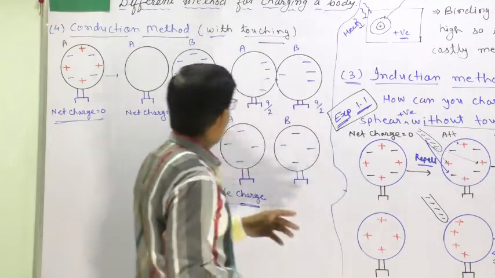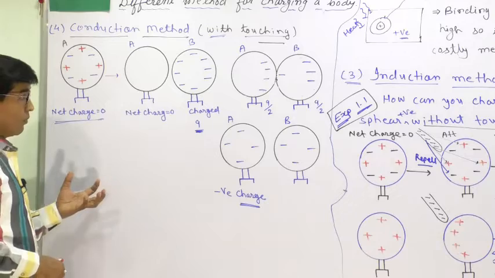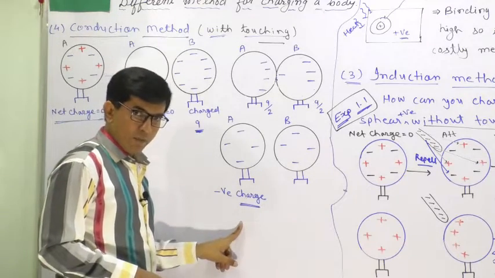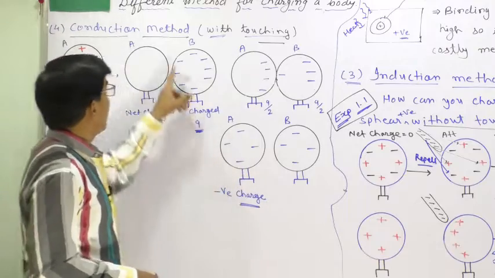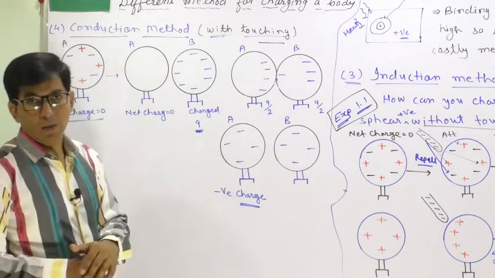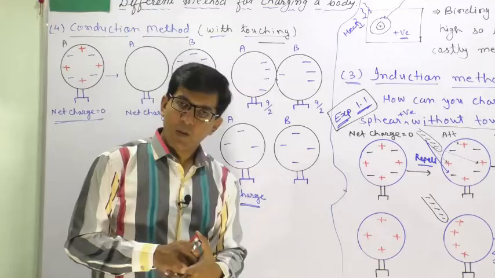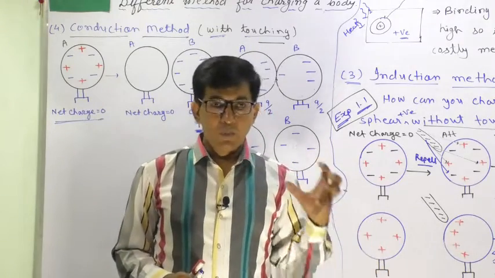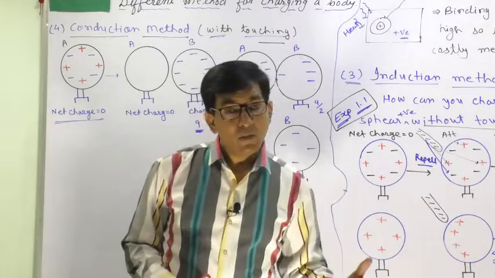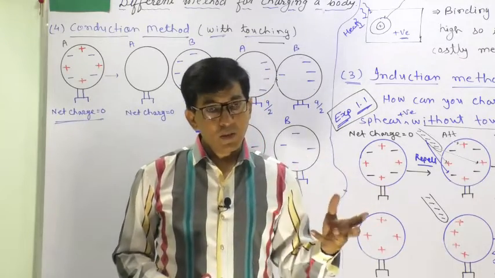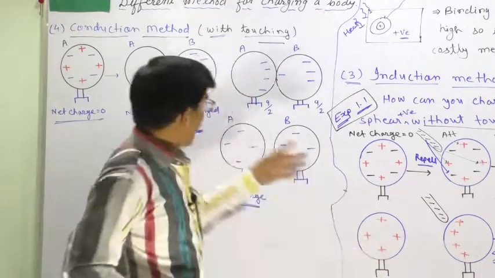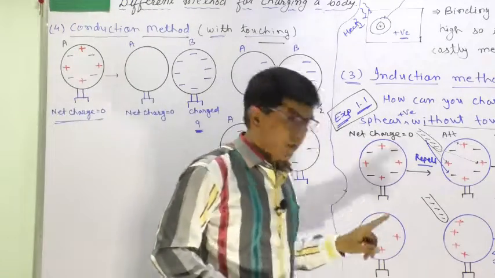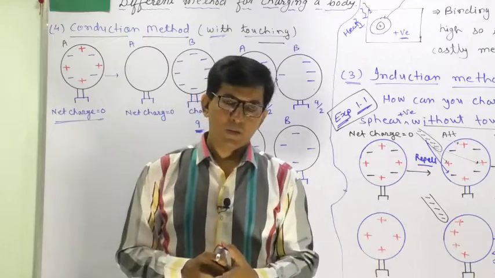And if you use a positively charged body and want a positive net charge, you should use the conduction method. So must remember, when you use a positively charged body and the sphere will be charged positive, the same charge, the method is conduction, and for opposite charge, the method is induction.